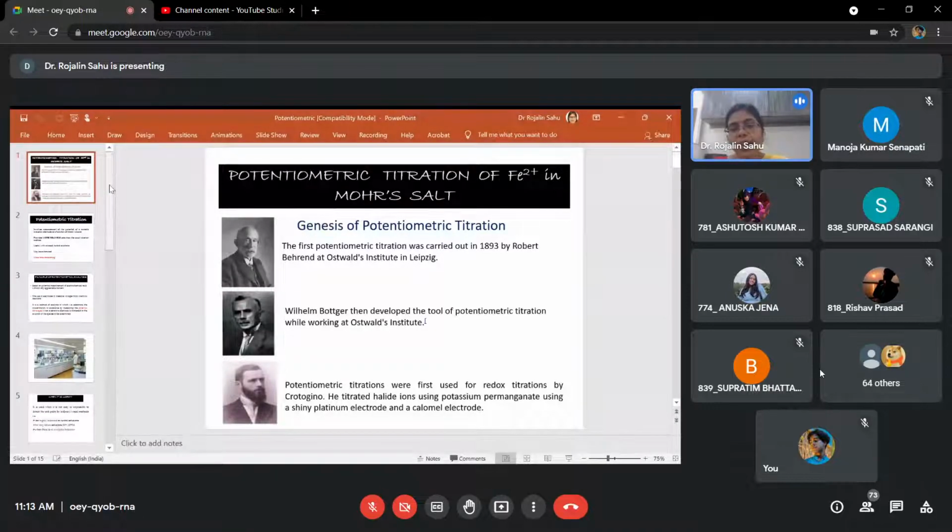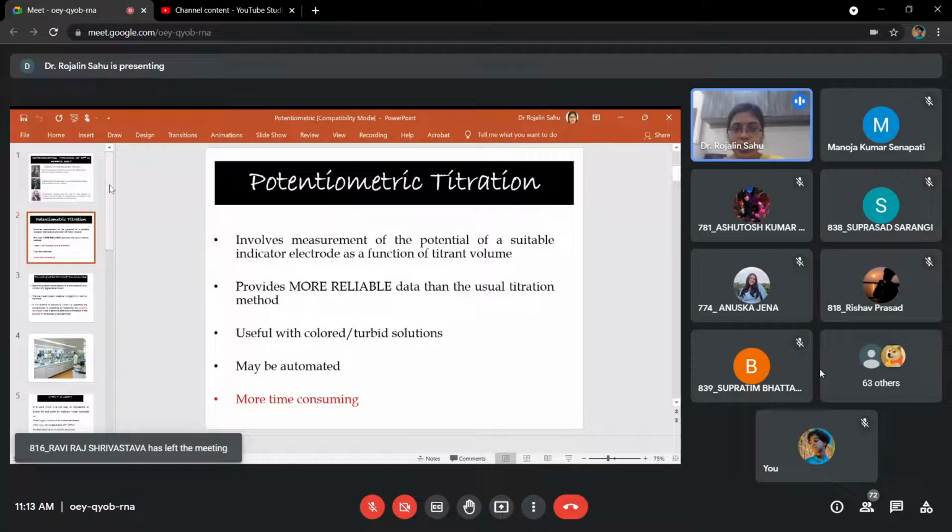He titrated halide ions using potassium permanganate with a platinum electrode. Here we are also using a platinum electrode as the working electrode and a calomel electrode as the reference electrode. To get the EMF, two different electrodes are required: one is the reference electrode, the other is the indicator, or working electrode.